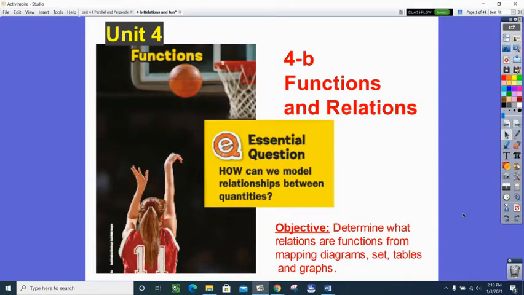Let's take our discussion of relations one step further and start talking about what a function is. We're still modeling relationships between different things, between different quantities, but today we're going to determine what relations are something even more specific called a function. And we're going to look at mapping diagrams, sets, tables, and graphs.